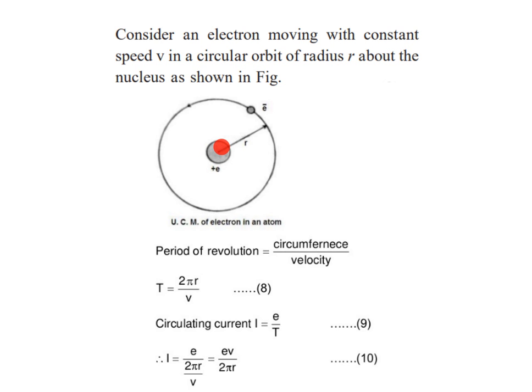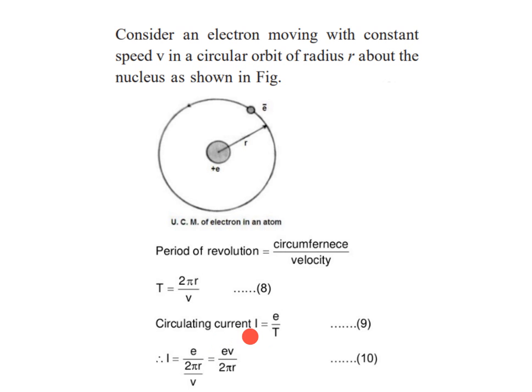Then we know that when an electron moves with a constant speed v in a circular orbit of radius r about the nucleus, the electron travels a distance 2 pi r in time T. Therefore, the period of revolution is equal to circumference upon velocity, that is, T is equal to 2 pi r upon v. So here also current is I.